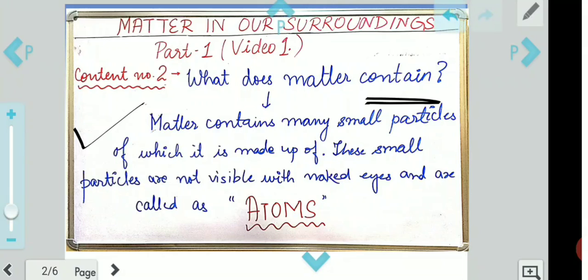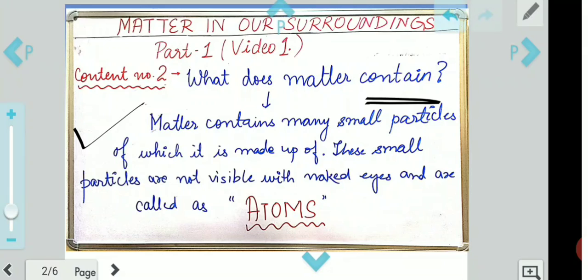For example, if you have a lot of balls, and you take a big box and pack balls in it, and in a big hall you have 20 of those boxes, each box having 100 balls. So what are those boxes? Those boxes are matter, because they have mass and they occupy some space in that room.